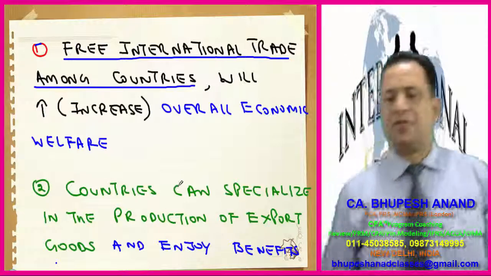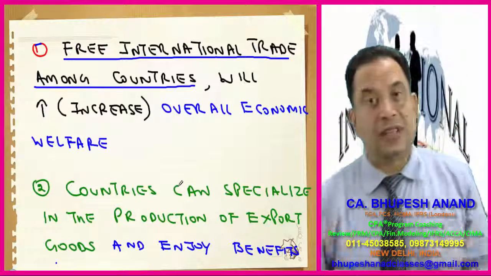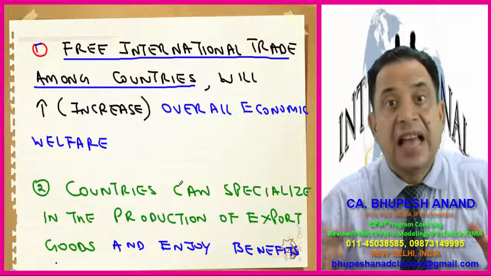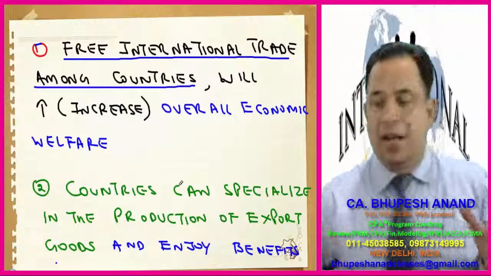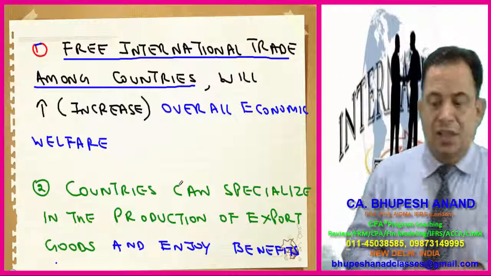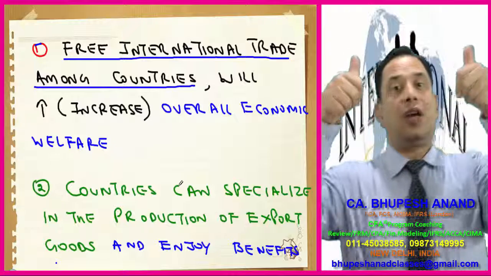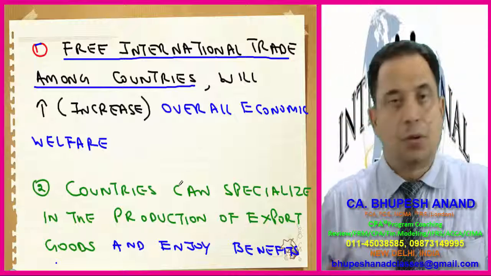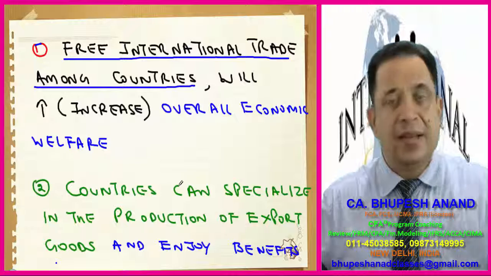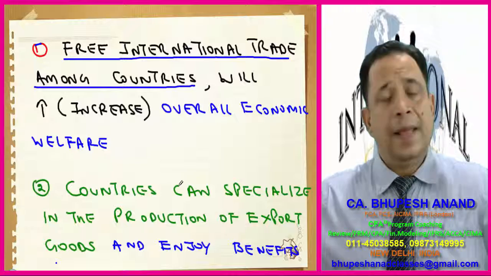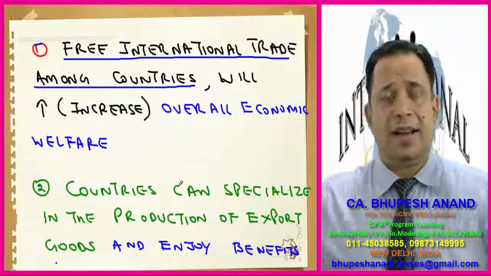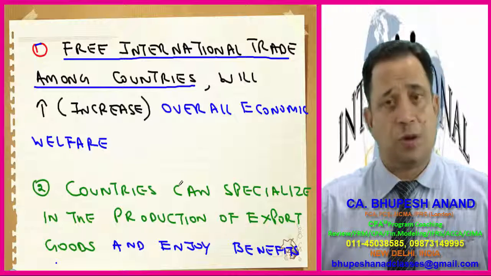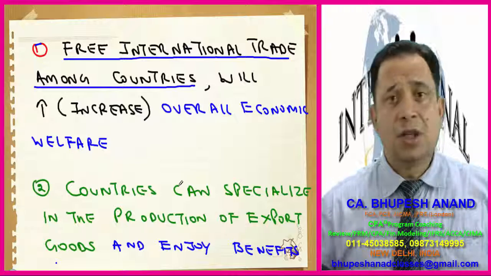The first point is free international trade. Firstly, I have started with the discussion of what I mean by free international trade. Free international trade among countries will increase overall economic welfare. This is the thumb rule. At last, it will be increasing employment and creating opportunities. It will be creating competition, and ultimately the consumer will benefit. Cost per unit will come down, and resources will be better utilized.